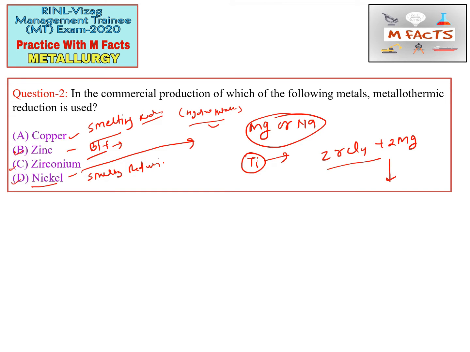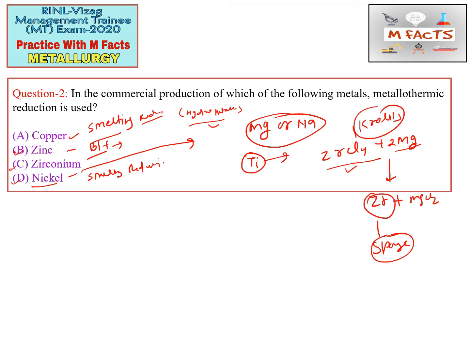Then we get Zr and MgCl2. This Zr we get in sponge form, that is, in solid form. Spongy zirconium is produced through this metallothermic reduction, and this process is also known as the Kroll process.